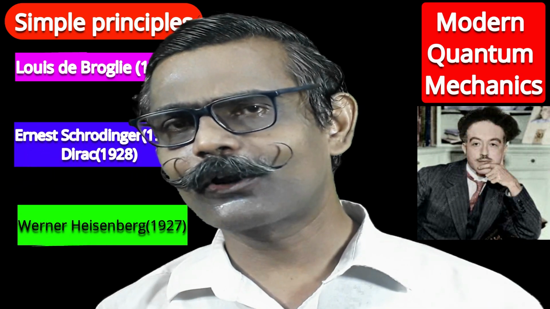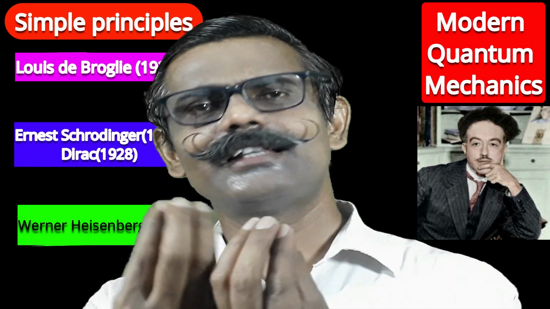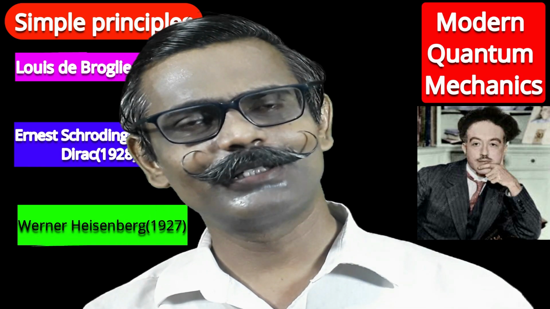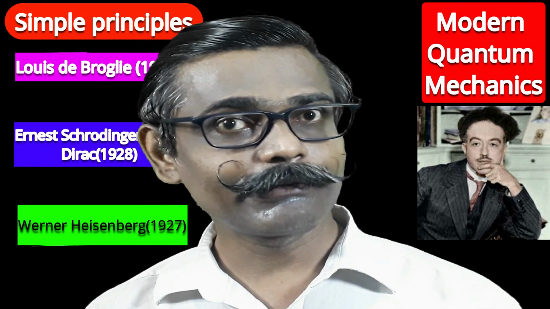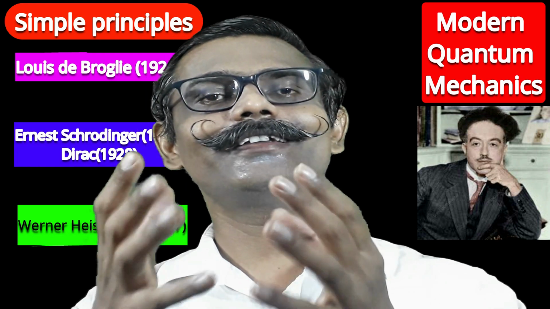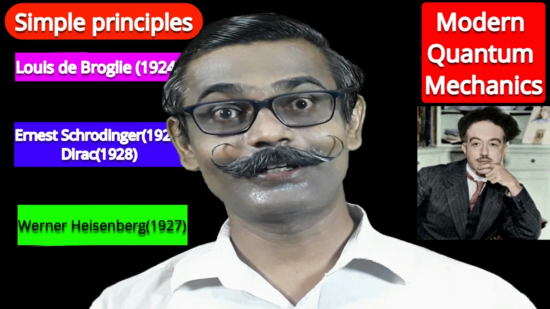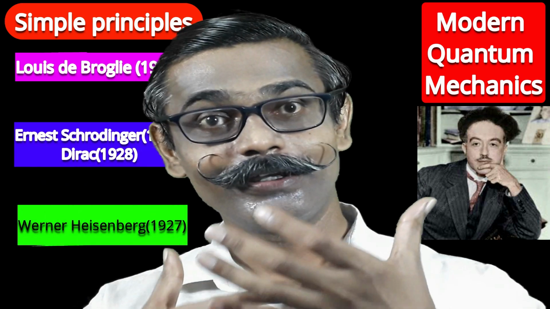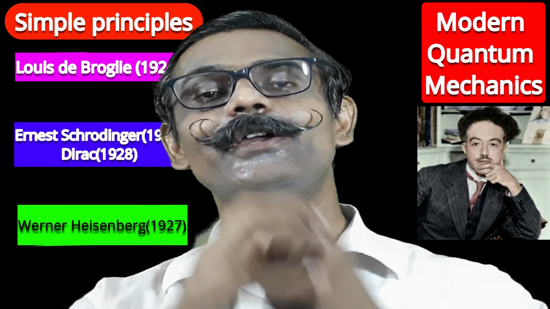What is the example of electromagnetic wave? That's sunlight, the best example. And what is the example of matter wave? An electron in an atom. That electron is a wave. Electron is a matter wave.